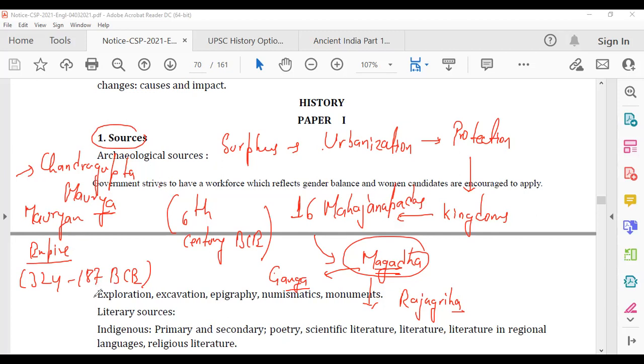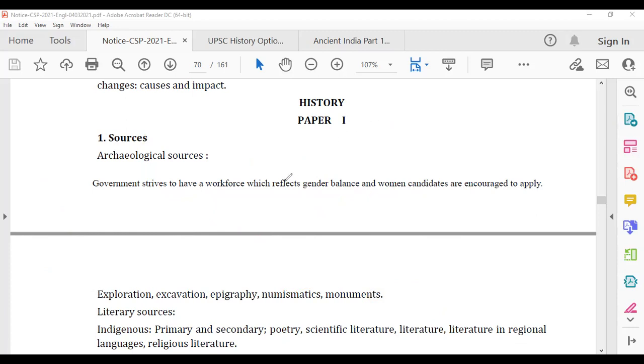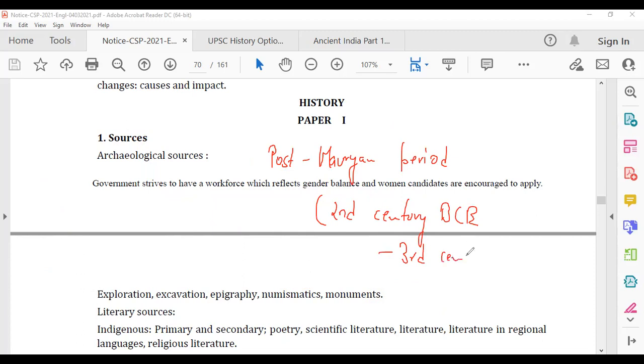So Maurya. Then what happened? After this, there was a decline. There was no major big kingdom, and the period is known as the post-Mauryan period, which is from the 2nd century BC to the 3rd century AD. So this is your post-Mauryan period. There you will hear about the Kushanas, Shakas, etc.